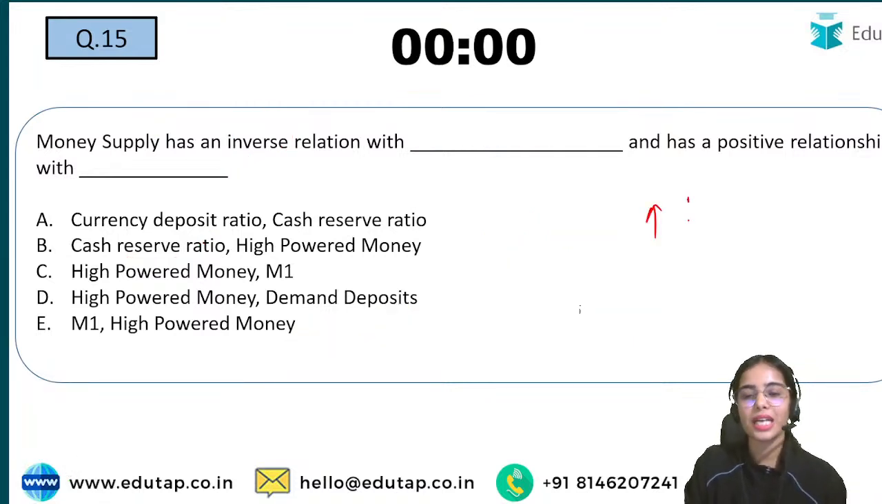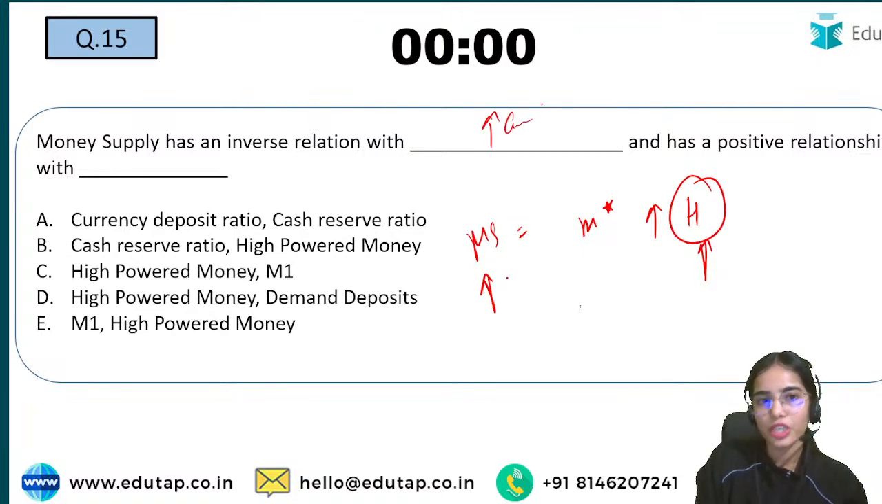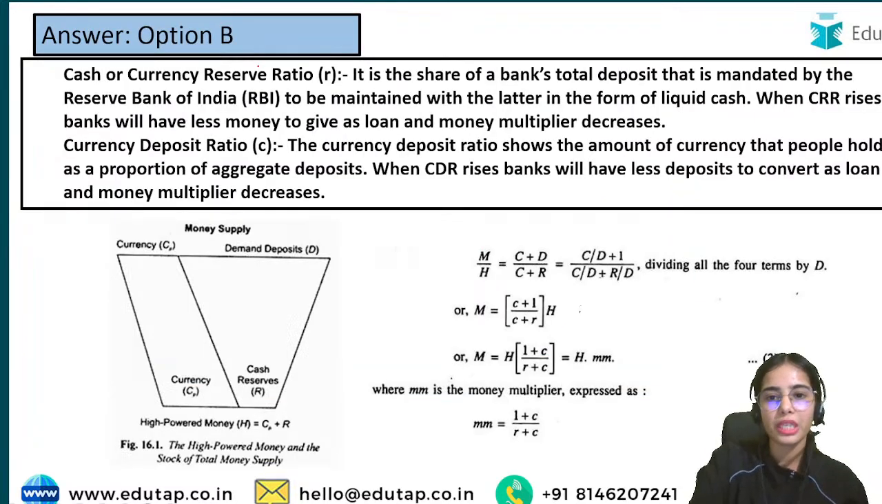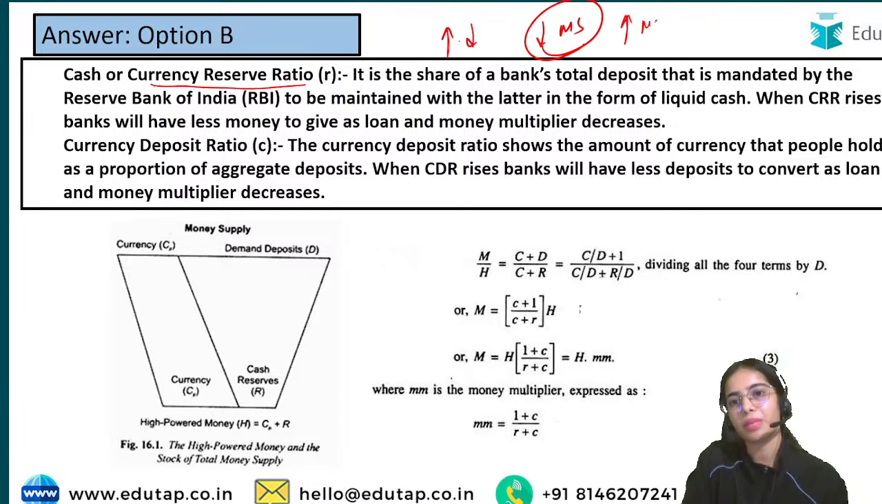The more money that is printed, the more money that can go to the bank, the more money supply that can be created by the banks. Okay, and the higher the cash reserve ratio, the lower the money supply. So simply the idea is that the higher the cash reserve ratio, the lower the money supply that can be created. The lower the cash reserve ratio, the higher the money supply that can be created.